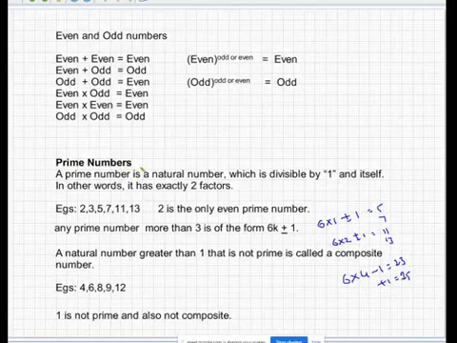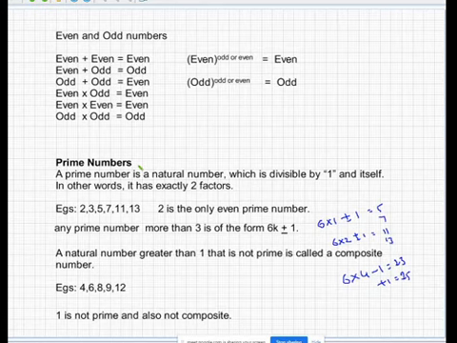The most important thing which you're going to see is the prime number. Prime numbers are quite important, because in the next chapter, whatever you're going to see in numbers, most often we are going to use these prime numbers. A prime number is a natural number which is divisible by 1 and itself. For example, 5 is a prime number, it is divisible by 1 and 5. That's it, it has exactly two factors. The prime numbers are 2, 3, 5, 7, 11, 13, in which 2 is the only even prime number. All the remaining prime numbers are odd.